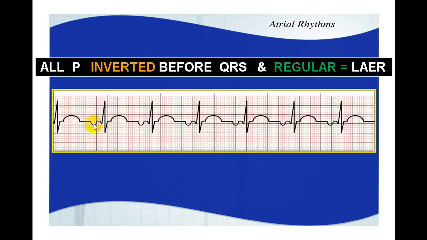So this is an atrial focus and it is coming from the left atrium. So it is called left atrial ectopic rhythm. Basically, this is a variety of an atrial ectopic rhythm only. But if you get a very good P wave which is inverted, and you see all P waves are inverted and all are the same, it is left atrial ectopic rhythm.